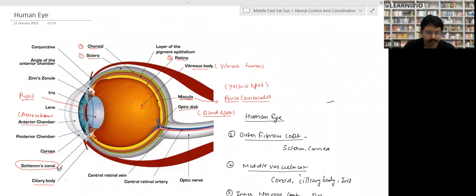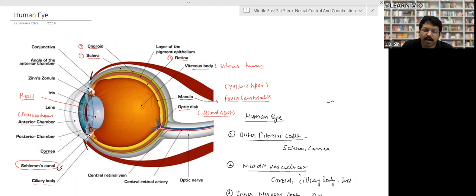Human eyes. So now come to the human eye. The human eye diagram is important, but it's not that difficult. Suppose they ask you to draw the diagram, a 3-marker diagram, so at least you have